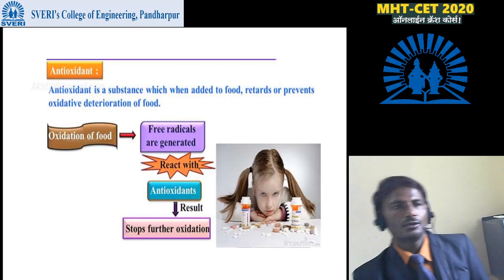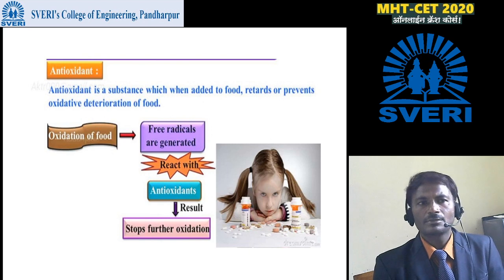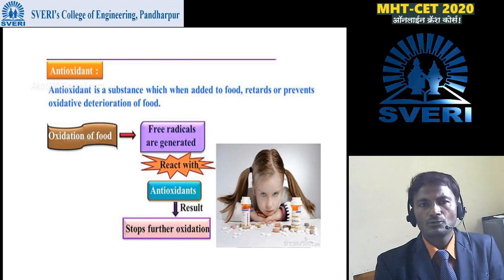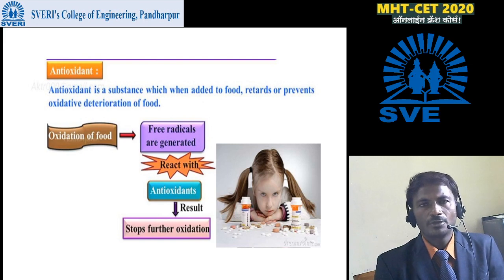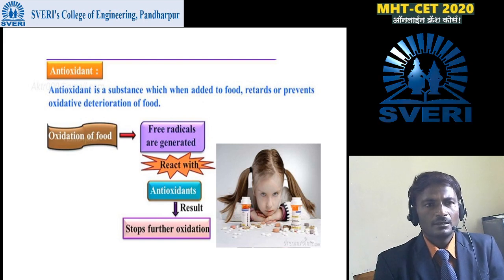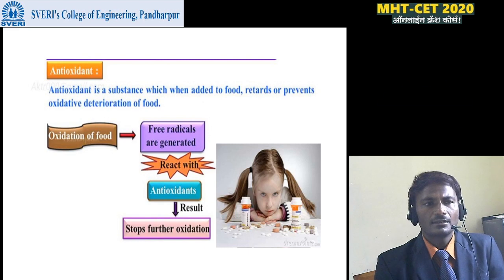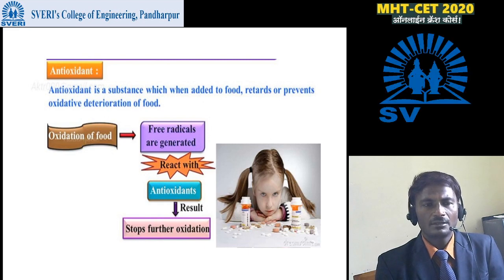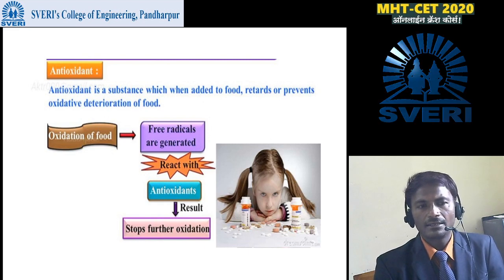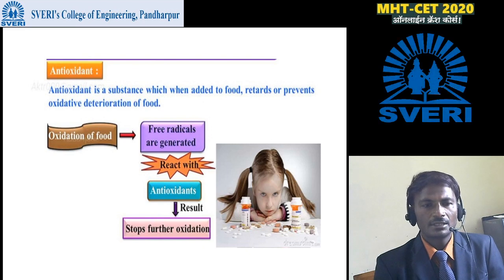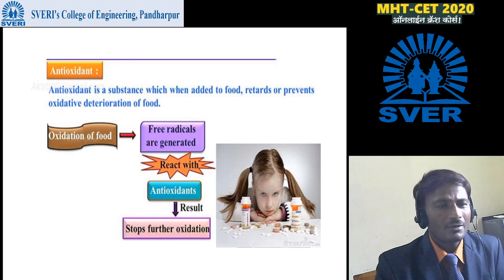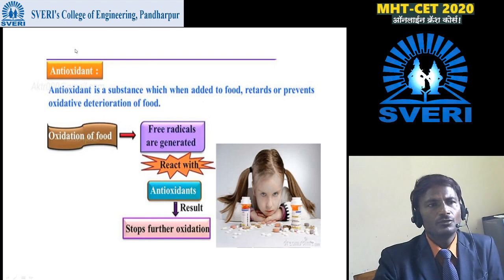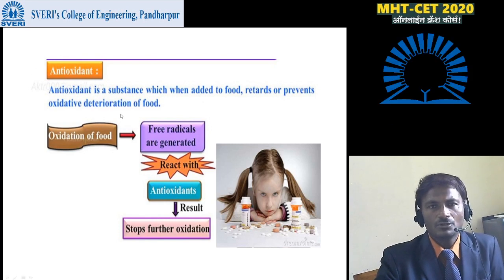Then antioxidant. An antioxidant is a substance which, when added to food, retards or prevents the oxidative deterioration of the food. Free radicals are generated during oxidation of food; these free radicals react with antioxidants, which stops further oxidation. To avoid the oxidation process in food, we can use these antioxidants.